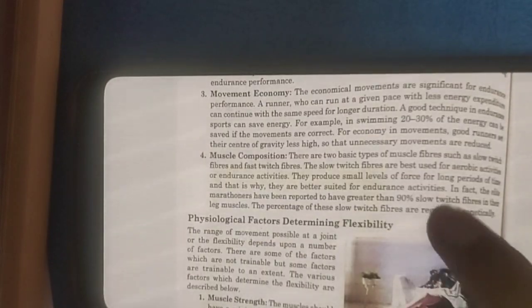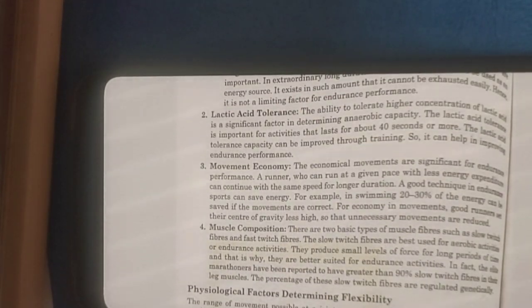What are the rest of the factors? The rest three factors, that is lactic acid tolerance. The ability to tolerate higher concentrations of lactic acid is also a significant factor. We know that the moment we start running, lactic acid develops in our muscles, and then we get muscle cramps or something because of anaerobic respiration which occurs in our muscles. So the higher the concentration of lactic acid we can endure, the more will be, of course, our endurance. Through improved training, for 40 seconds or more, we can endure it. It can help in improving endurance performance.